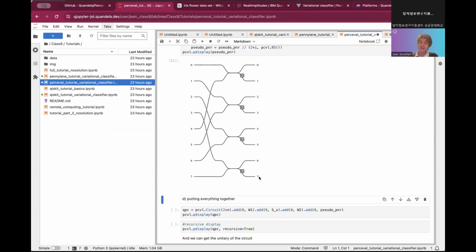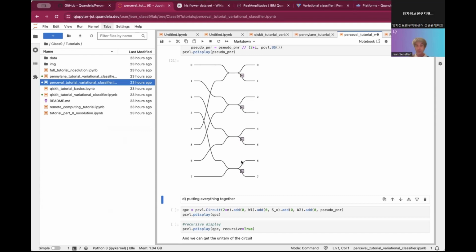So we immediately see that we have increased the size of our search space: roughly we had 16 possible outputs before doing pseudo-PNR, and now we have 2 power 8, which means 256 possible outputs using my pseudo-PNR. So I've just increased the size of my output space by doing that.